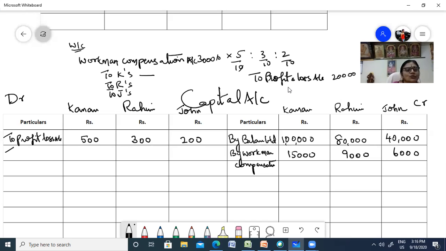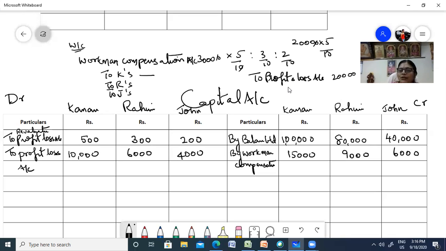Then again you have a loss which you are going to transfer. This is actually your revaluation loss. Next you have a profit and loss. Now what is the loss you have to transfer? You have a profit and loss account to be transferred. In the balance sheet you have 20,000. You have to share this. So 20,000 into 5 by 10, so 0, 0 cancel, so 10,000. And then 3 2s are 6, 6,000. Balance 4,000.